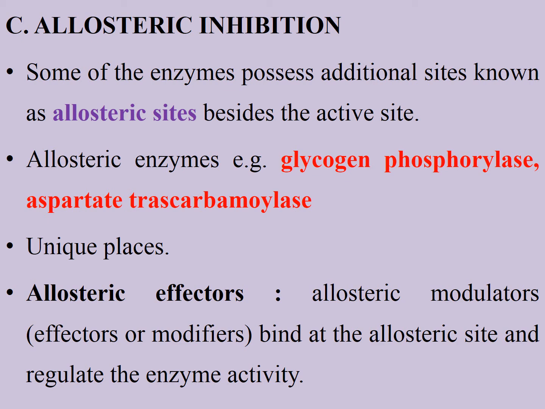You know what is the basic difference between these two words? Effector means they affect the particular site, and modifier means they modify, and this is their exact mechanism of action. Otherwise their main function is allosteric inhibition, right? They bind to the allosteric site and regulate the enzyme activity, right?